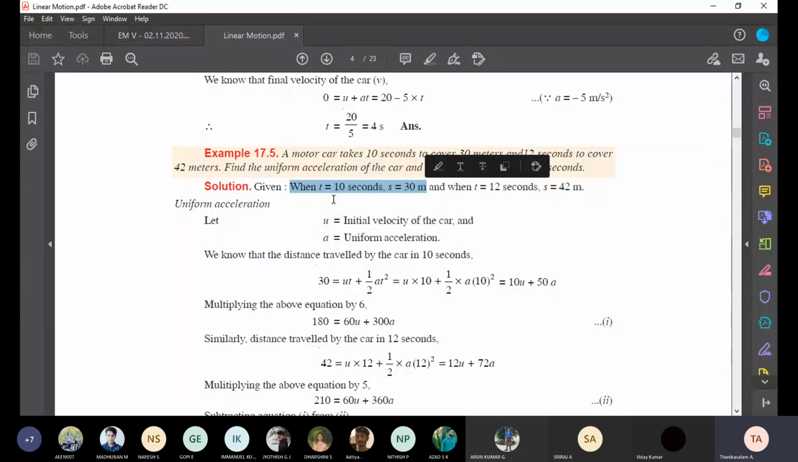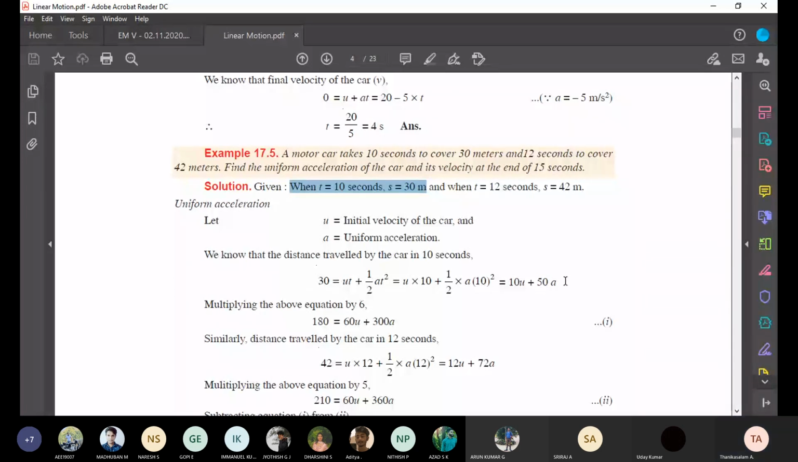Which equation involves T and S? S equal to UT plus half AT square. So I'm using that equation. What is S? 30 meters. So 30 equal to UT plus half AT square. What is T? 10. So the equation is 30 equal to 10U plus 50A.